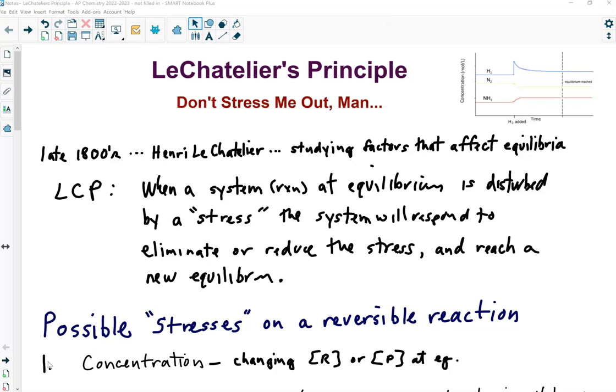And then the equilibrium, the reversible reaction, will reach a new equilibrium state. So when you do something to the chemical reaction to stress it out, the reaction wants to reach equilibrium again. You disturb the equilibrium and the reaction is going to want to respond, and it's going to want to set up a new equilibrium.